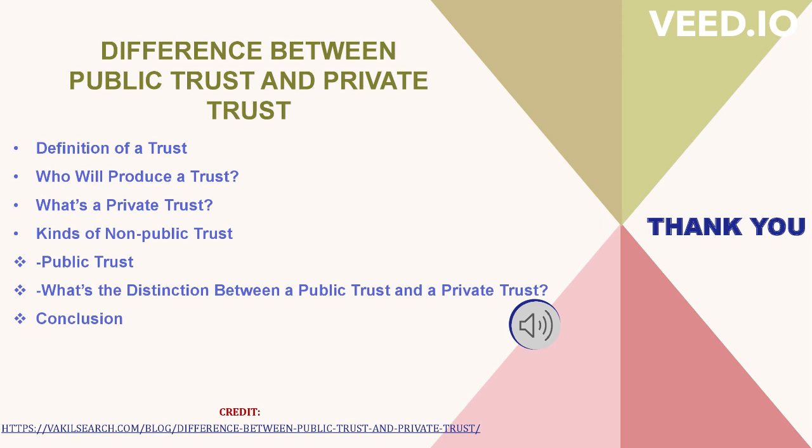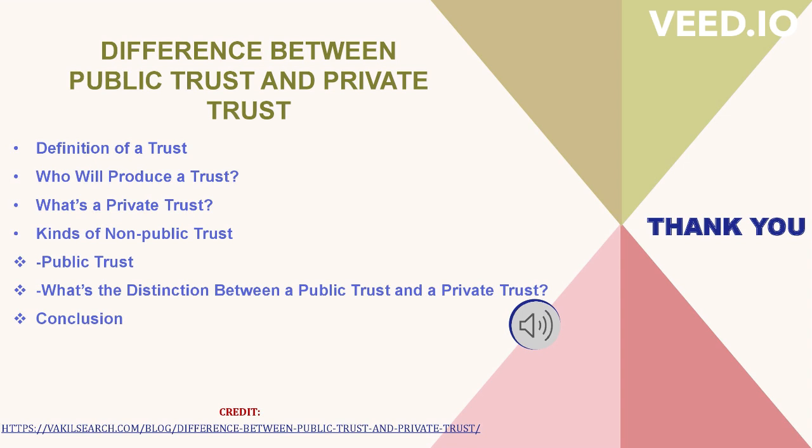What's the distinction between a public trust and a private trust? A public trust may be a trust for a public entity. It's an involuntary trust meant for religious and charitable purposes. However, the entity or society should be a registered society entity to be listed as a beneficiary. A personal trust is wherever the beneficiaries are definite people. You'll be able to name anyone to be your will's trustee or trust. The beneficiaries are often individuals and people. It is your family and relatives, or it can be a close friend.